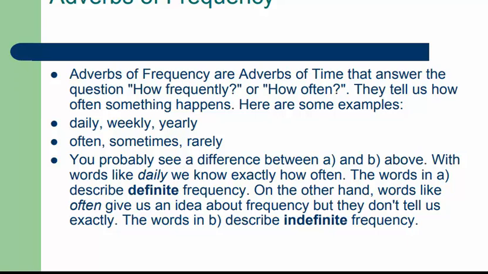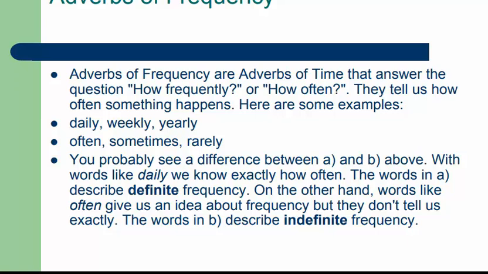You probably see a difference between words like daily, where we know exactly how often. They describe the definite frequency. On the other hand, words like often give us an idea about the frequency, but they don't tell us exactly, and they describe the indefinite frequency.